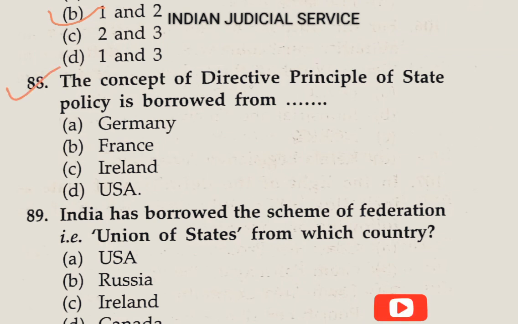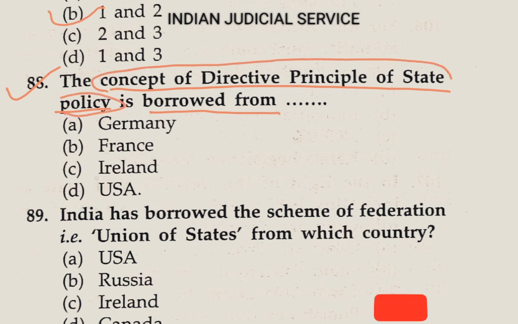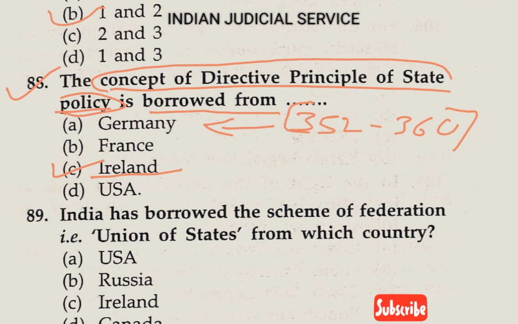Question number 88, the concept of directive principles of state policy is borrowed from. The concept of directive principles of state policy is borrowed from the Constitution of Ireland. The emergency provisions, provided in articles 352 to 360, are taken from the Weimar Constitution of Germany. The words used in the preamble like equality, liberty, fraternity are taken from the Constitution of France. And the word Republic of India is also borrowed from the Constitution of France.